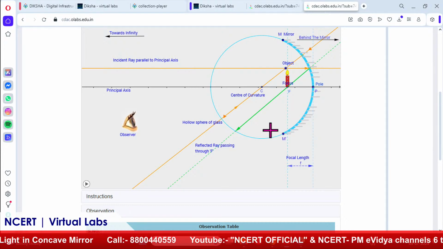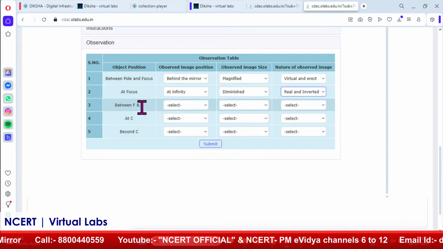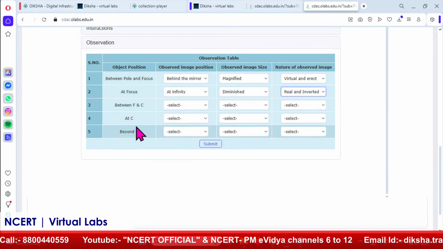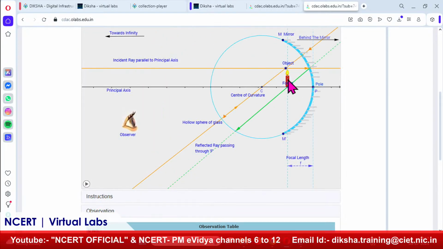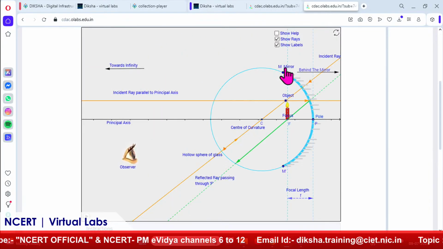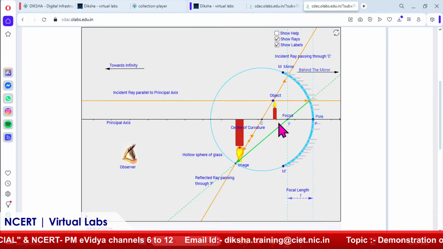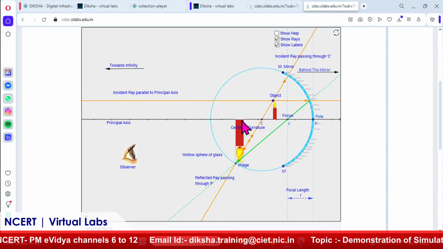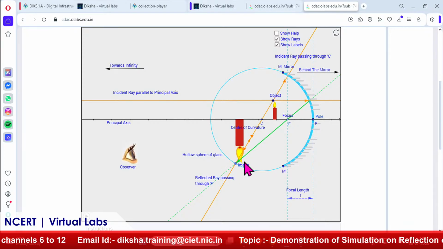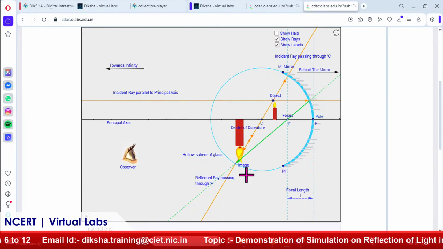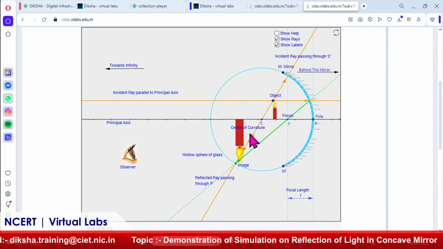Okay. Right. Now, next come to the third observation, between F and C, that means when the object position is between the focal point and the center of curvature. So, I will keep F and drag this object between F and C. Now, you can see that the image formed is inverted and real, plus it is a little bit magnified also, it is not of the same size. Okay, so this is our observation.